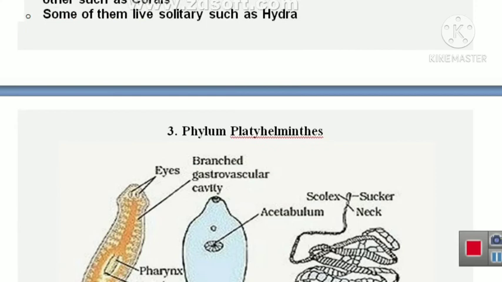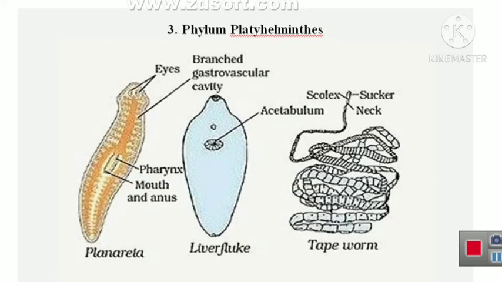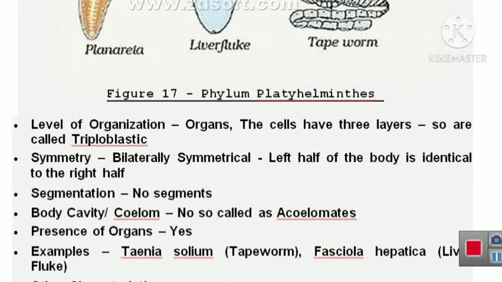Now the third phylum is Platyhelminthes. According to the name of this organism, the body is flat, so it is called Platyhelminthes. Examples are Planaria, liver fluke and tapeworm. Their body is flat.